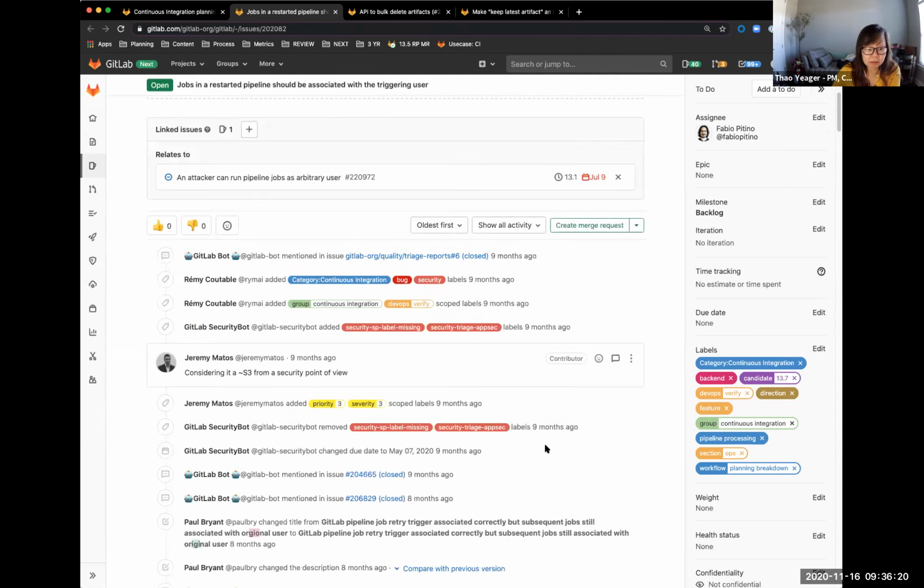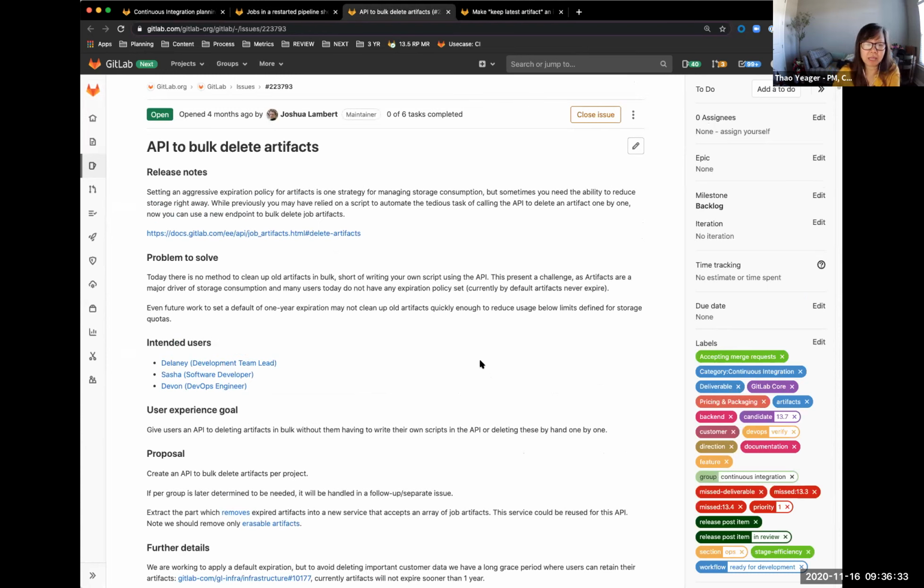The other issue that we want to be working on in 13.7 is creating an API for allowing the bulk delete of artifacts. We're aware that even if you set an aggressive expiration policy, that's only one strategy for managing storage consumption. And certainly you want to have the ability to go through and delete artifacts in an efficient manner. Right now, you can delete them one by one, but certainly having an endpoint to bulk delete artifacts would be very useful.